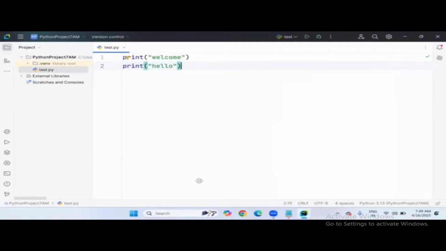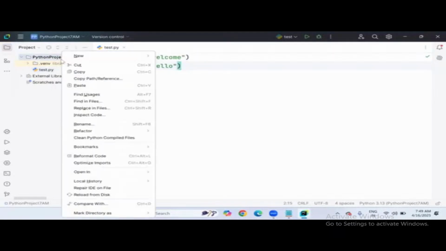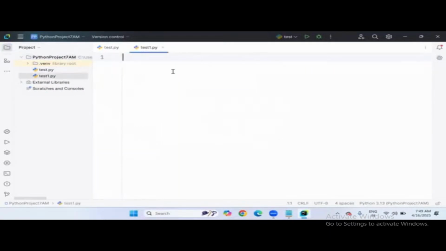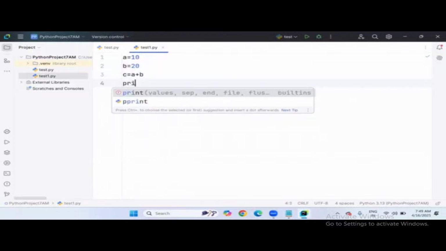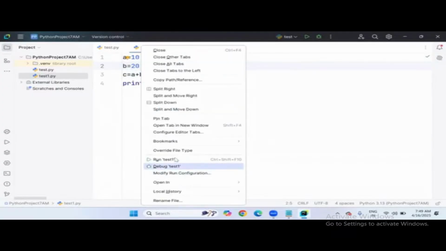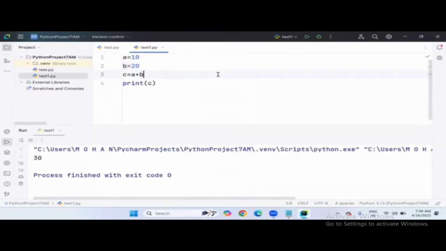Like this, you can add any number of files. I'm working with test.py right now. Later I want to create one more file. Right click on the project folder, go to New Python file, test1, press enter. You are writing test1.py right now, so you can type anything. Okay, like this, I'm starting some simple programming. Then print C. Do you want to execute this one for the first time? Compulsorily, right click on it and run test1. So test1 is running.